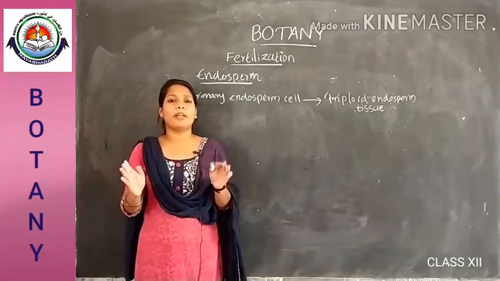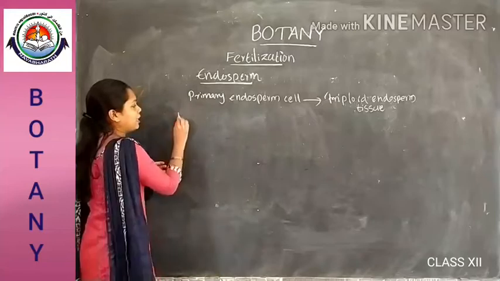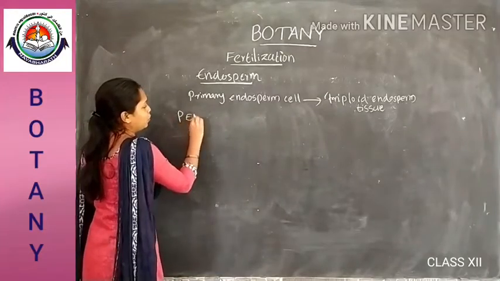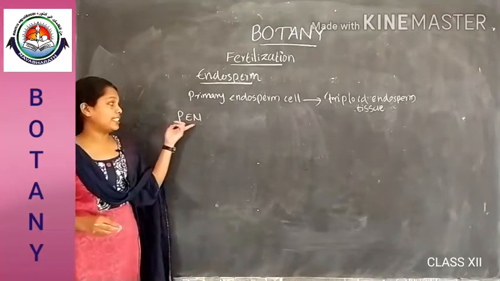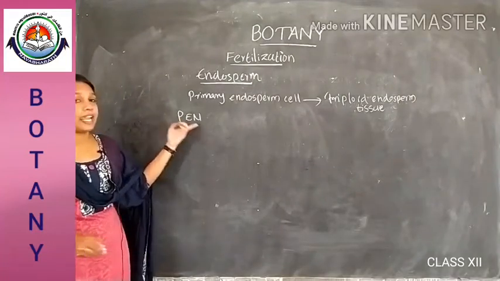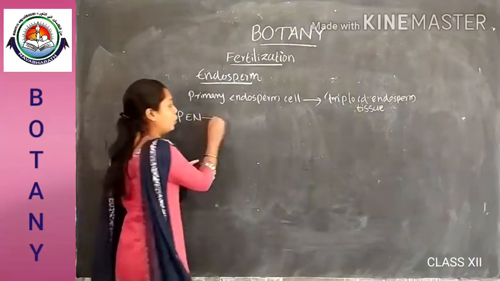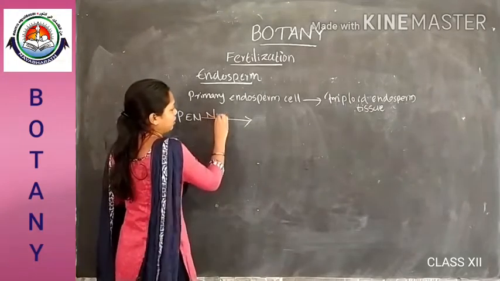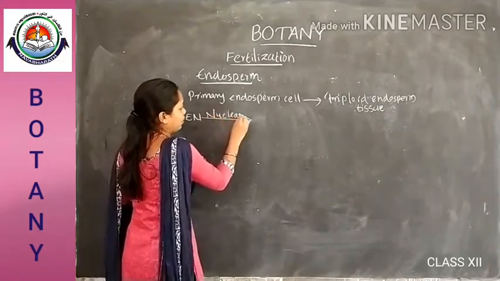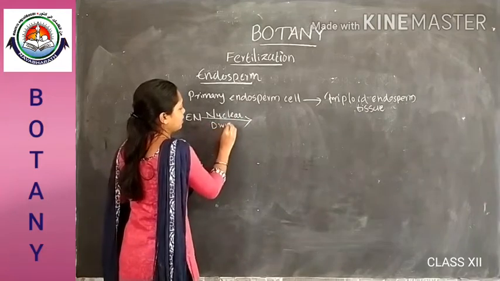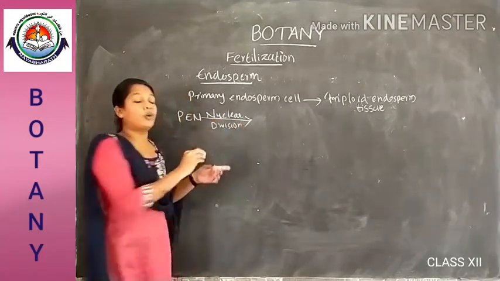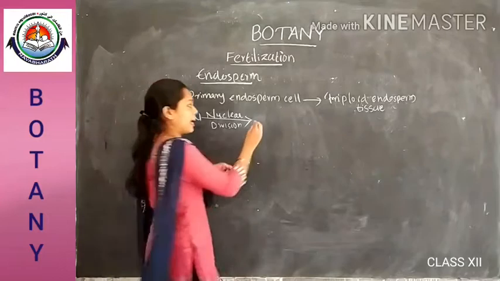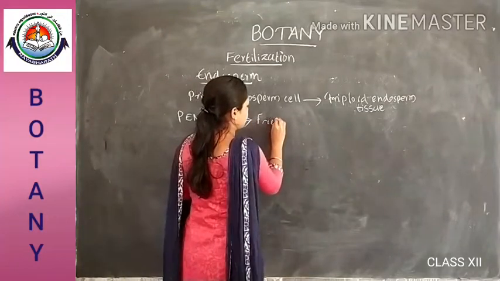In most common cases, the primary endosperm nucleus, shortly PEN, will undergo numerous free nuclear divisions, so that it produces many free nuclei.